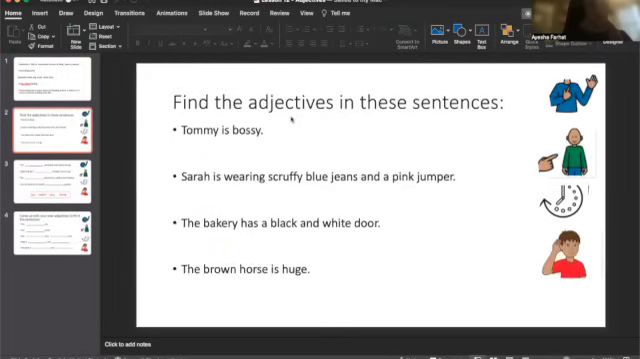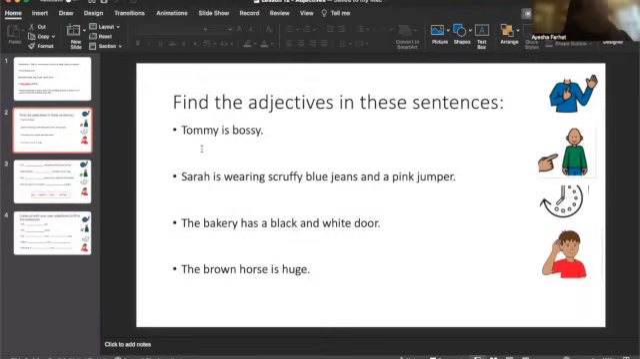Okay, so now I would like you to find the adjectives in these sentences. What I want you to think of when you think of adjectives, because it's quite a big word, is describing words. What words add description to the sentence, or what words tell us more about the place, the person, or the thing. We will do one together and then you will have a go on your own and then I will go through them. So, Tommy is bossy.